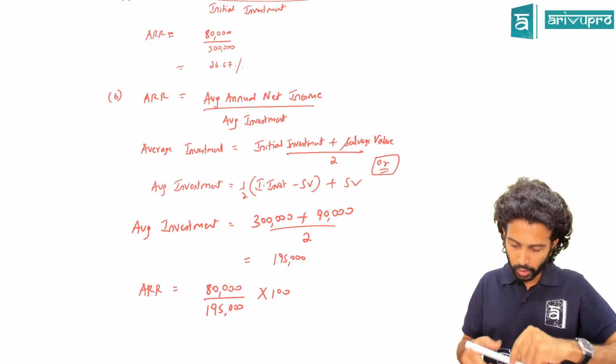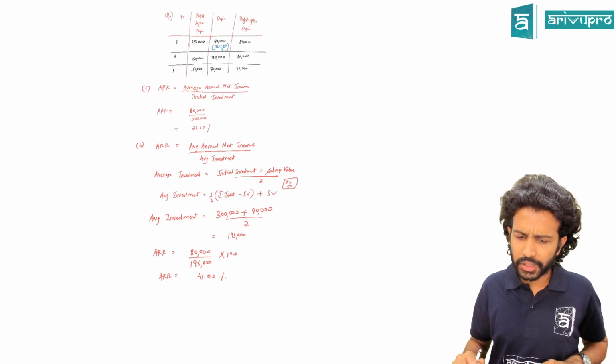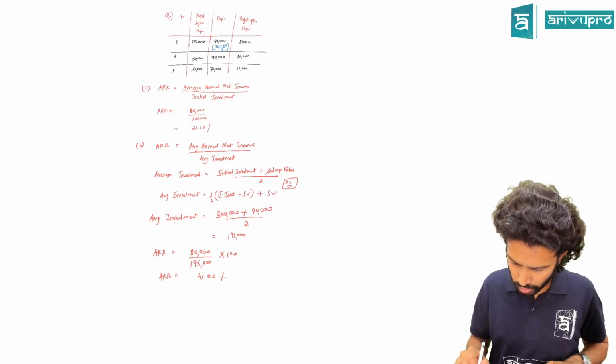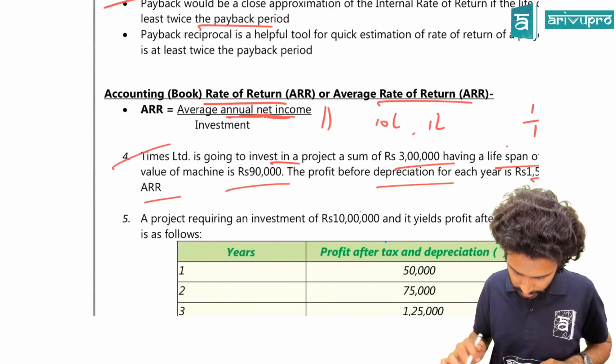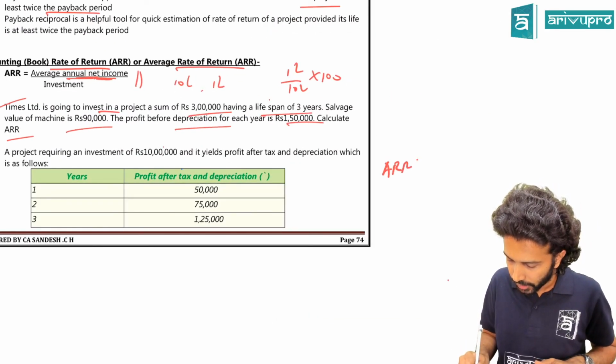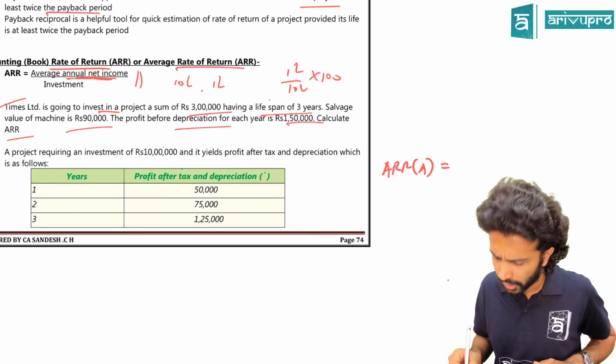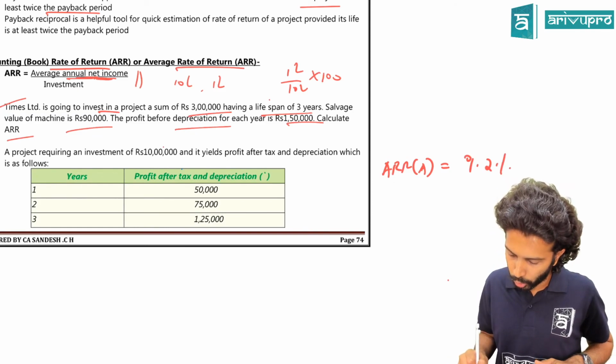I'll just tell the answer. That's fine with you. Answer, we'll write it down here. Under which method did you work out? ARR under the first method, you should get an answer of 9.2%.